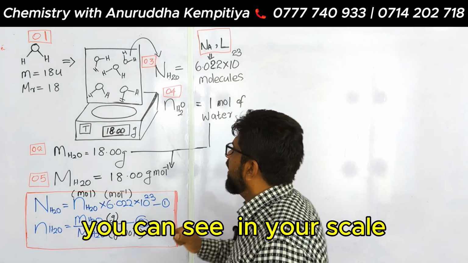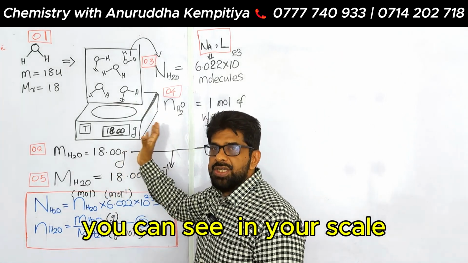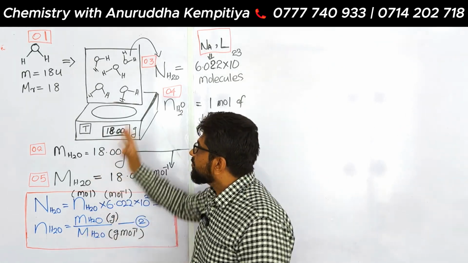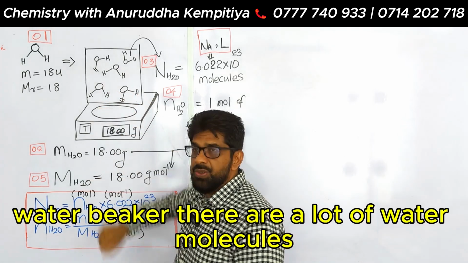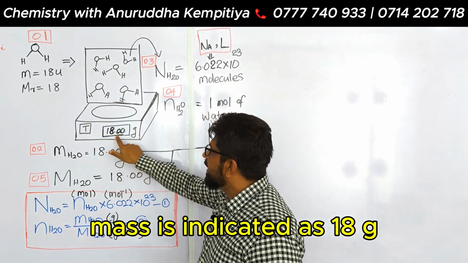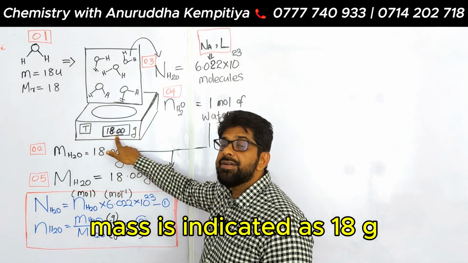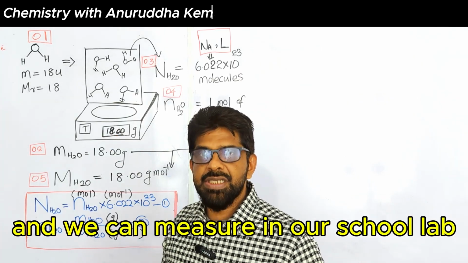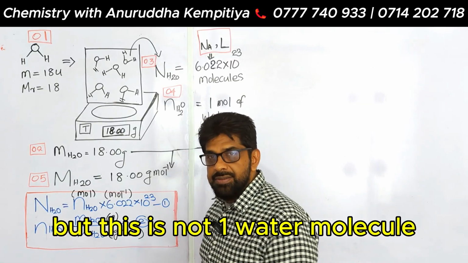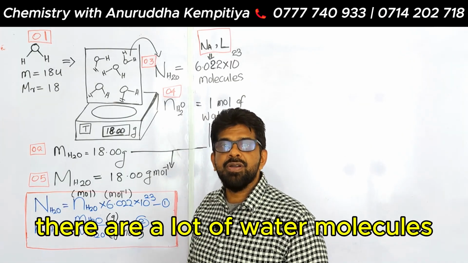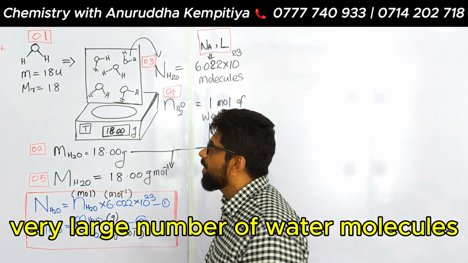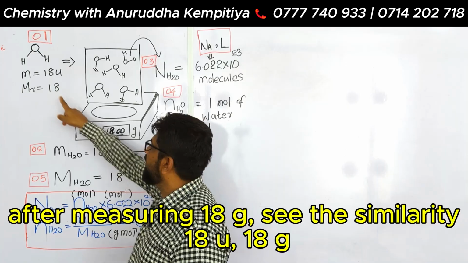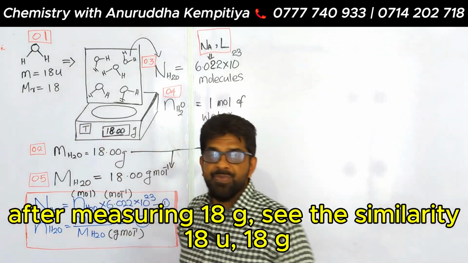Right. You can see on your scale there is a water beaker. There are a lot of water molecules. So the mass is indicated as 18 grams. So 18 grams is a macroscopic quantity that we can see and measure in our school lab. But this is not one water molecule. There are a lot of water molecules, a very large number of water molecules. Okay, after measuring 18 grams, see the similarity, 18 u, 18 gram, right.